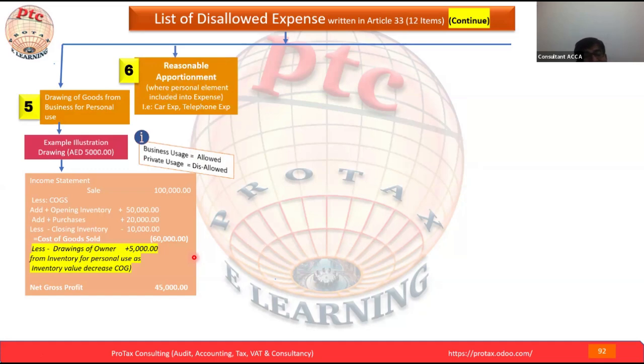This is the point that you were asking: reasonable apportionment. Whether the owner is using the car or the son is using the car, it is reasonable apportionment, because case to case, the same expense for one entity is different from another entity. So here the word is reasonable apportionment. We may say 50-50, we may say 60-40. Yes, here we are making the reasonable apportionment.